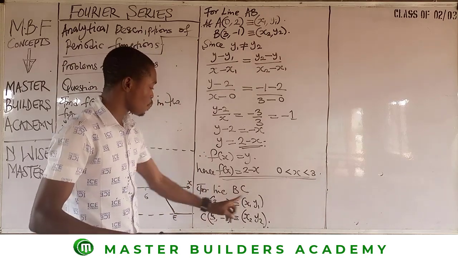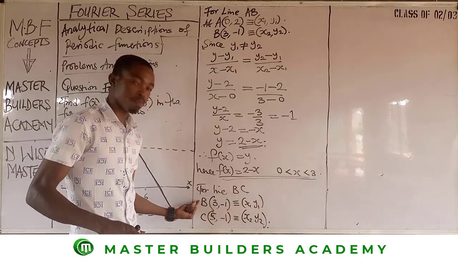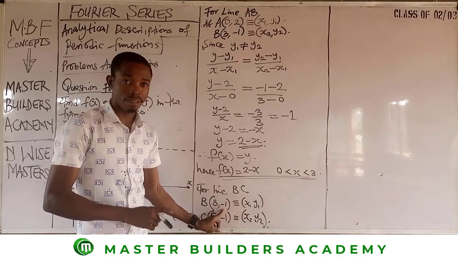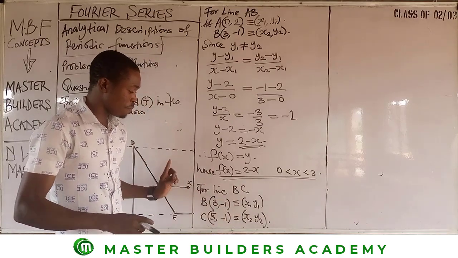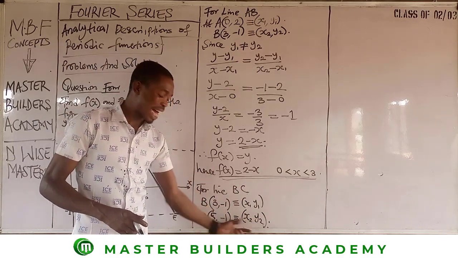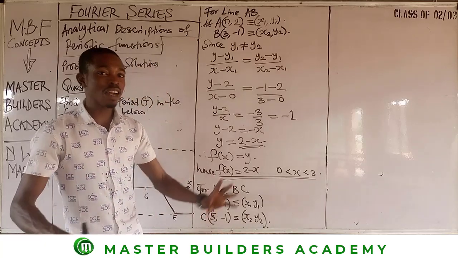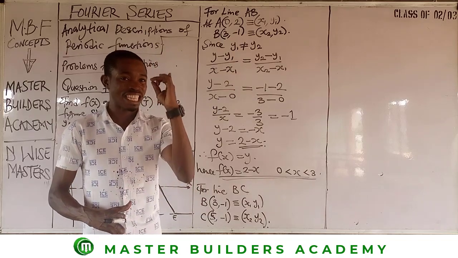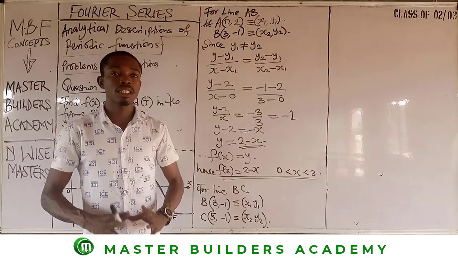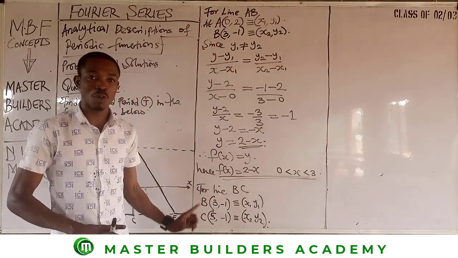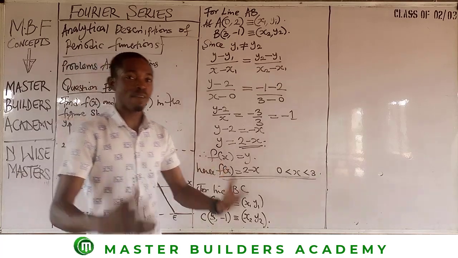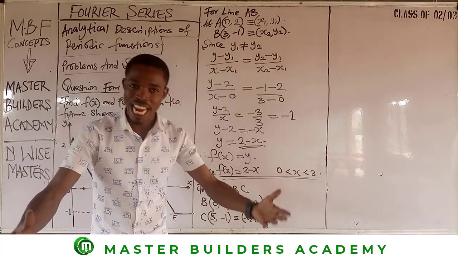So now the value of y in the first point B is -1. And the value of y2 at C is also -1, right? So as long as these two values are the same, then y is equal to one of the values. F of x is equal to y.